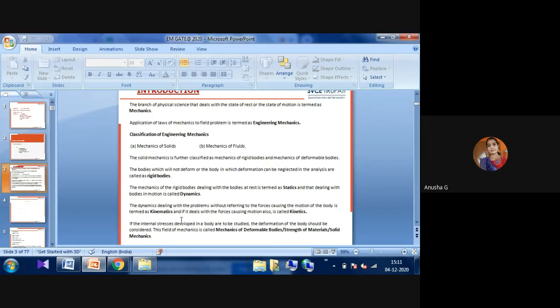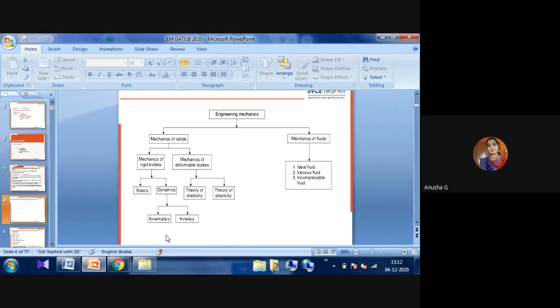Here you can observe that when some force is causing the motion of the body, that is called kinetics. When the body moves without any reference to force, that is referred to as kinematics. Without any reference to forces, the body is moving, that means kinematics. Some force we are applying, and based on that force the body is in a moving position, then it is called kinetics. These are the two types of dynamics. This is the main free body diagram for engineering mechanics.